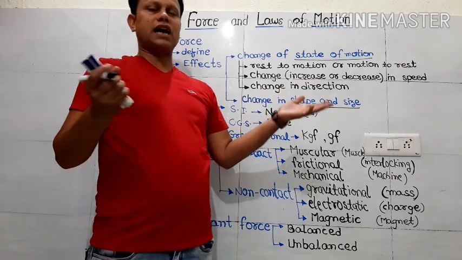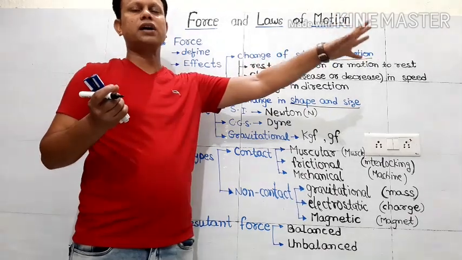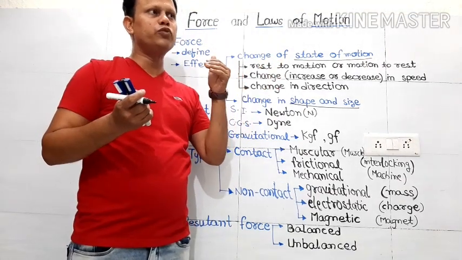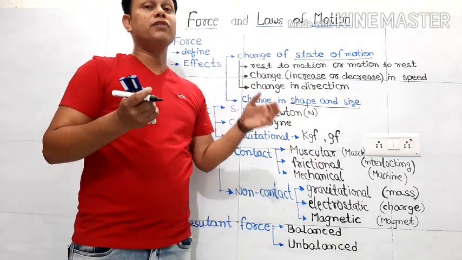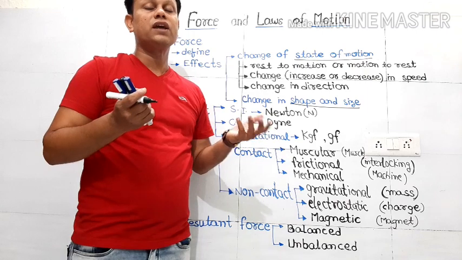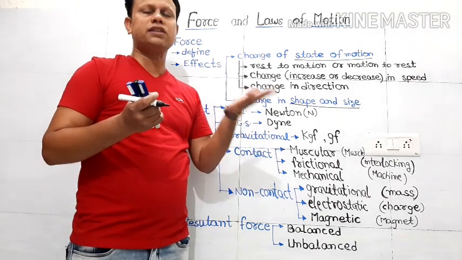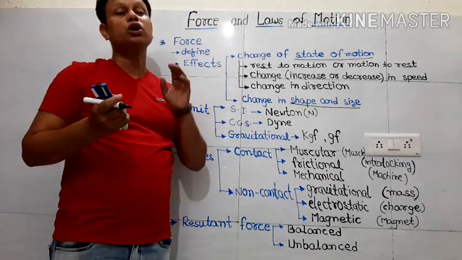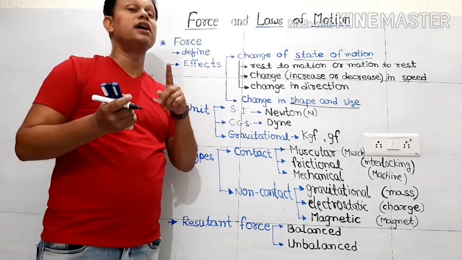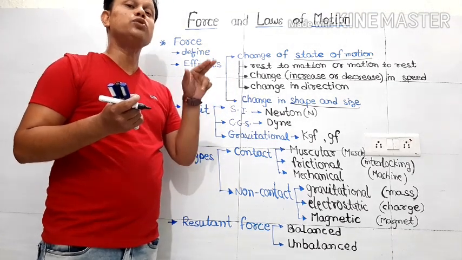When you apply brakes, sometimes it happens, according to the road conditions, suppose you are going and you see some bull or some animals on the road, and your brain decides that if we move with the same speed and don't stop ourselves, we are going to collide with that. We'll have an accident, and in that situation it will be fatal for you. So to avoid that, what do you do? You stop your vehicle. How? We apply brakes. So there you apply force opposite to it. And if you can recall from class 8 knowledge, the frictional force between the brakes and the rims of the tire helps us to stop.